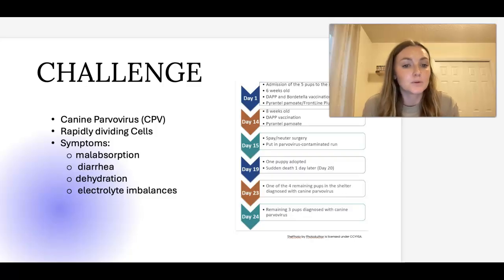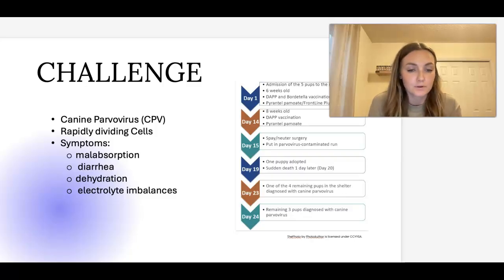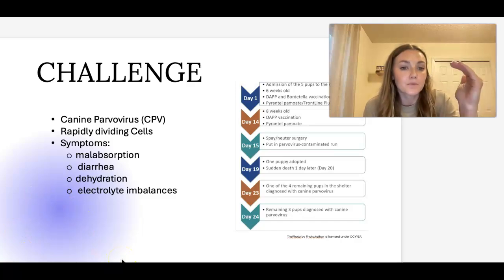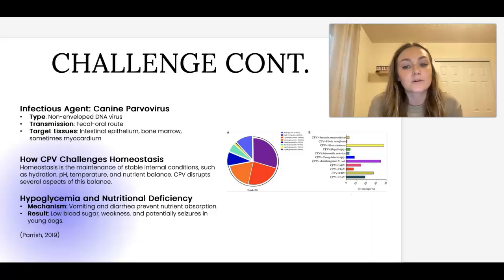And just in this sample over here in the graph or the image, you can see that it talks about the progression of the infectious disease, starting at day 1 and then ending at day 24, and how that really rapidly changes through those days. Canine parvovirus is a highly contagious infectious agent classified as a non-enveloped DNA virus.